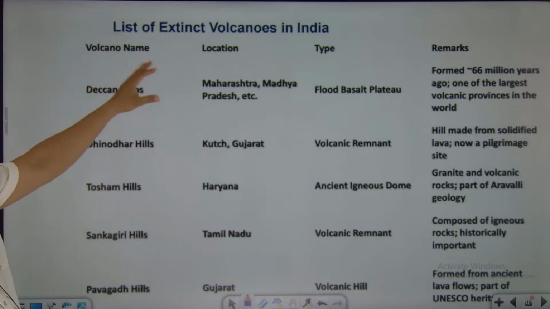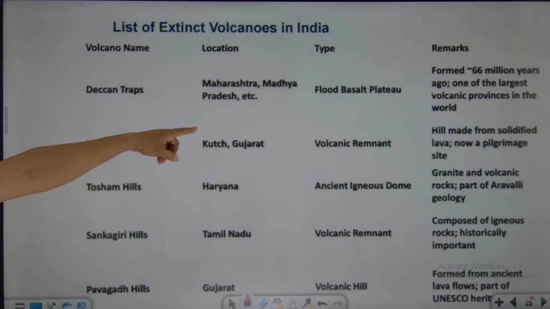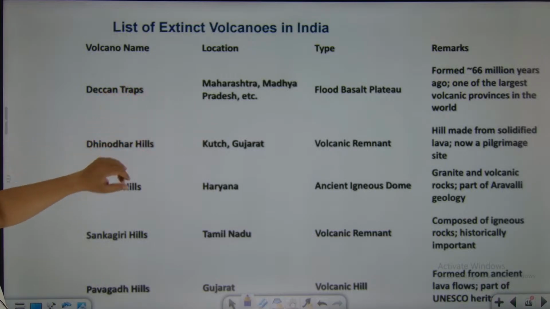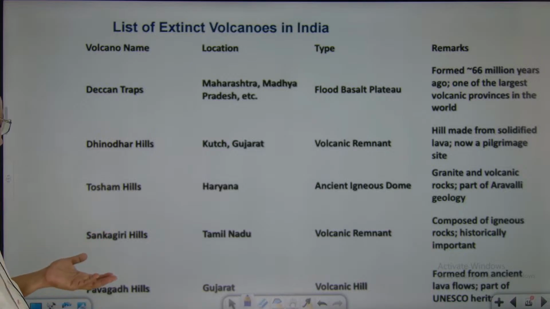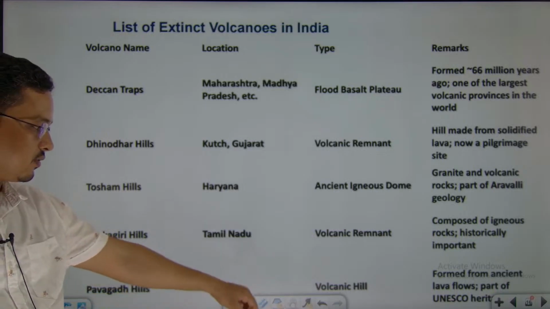Deccan volcanoes, location and types. So Deccan Trap is flood, Maharashtra, extinct. Dhinodhar Hill, Gujarat, volcanic remnant. Tosham, ancient igneous dome. Then Sankagiri, Tamil Nadu, volcanic remnant. Then Pavagad, Gujarat, volcanic hill.